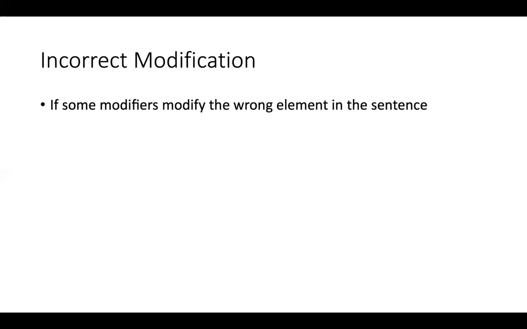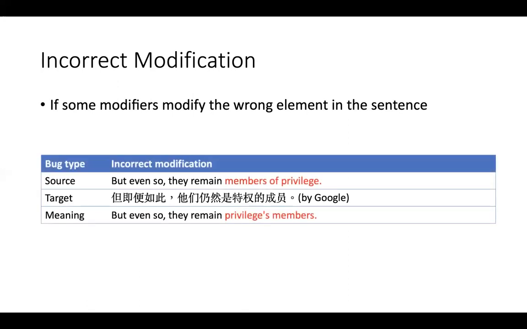I will give an example of incorrect modification. If some modifiers modify the wrong element in the sentence, it is an incorrect modification error. For example, here, "they remain members of privilege" was translated to "they remain privileged members". So this is an incorrect modification error.